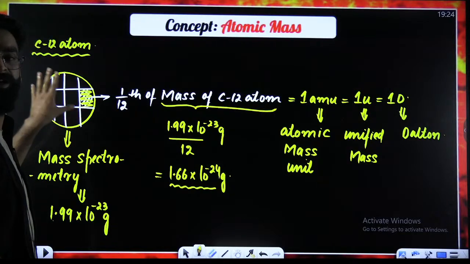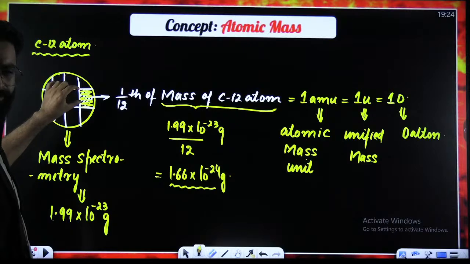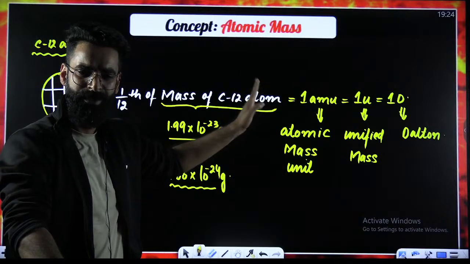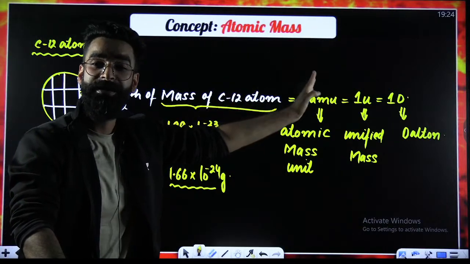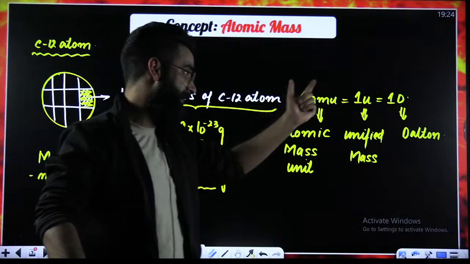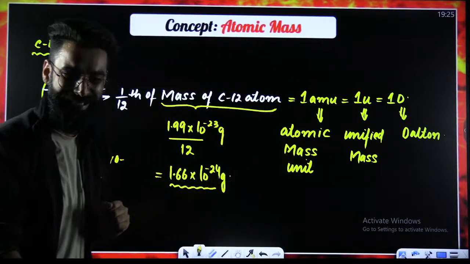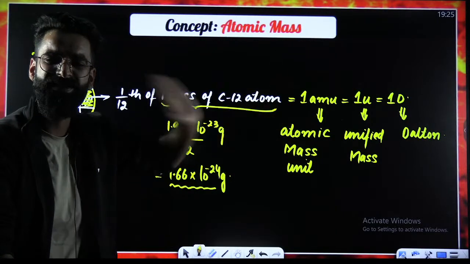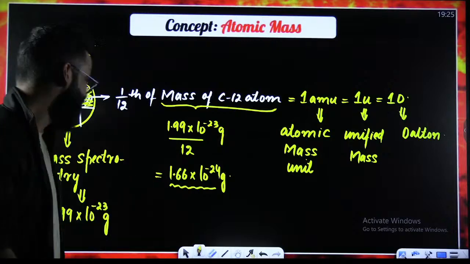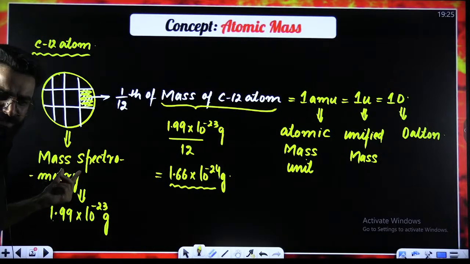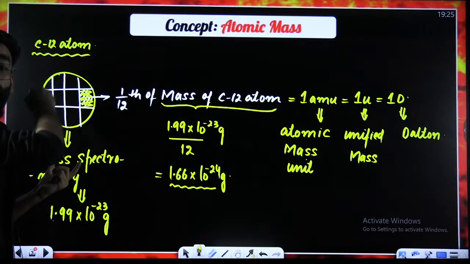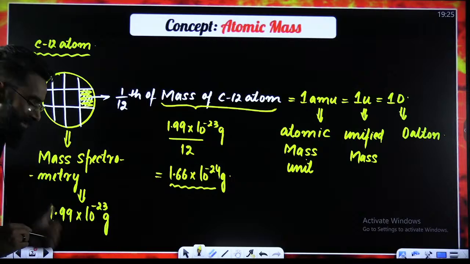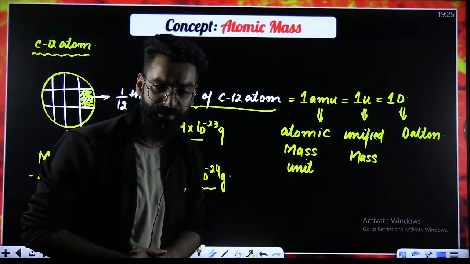After dividing it into 12 equal parts, I took a small part over here. And the mass of this small part is 1/12 of the mass of carbon 12 atom, which from now onwards you'll be calling 1 AMU, or 1 U, or 1 D. AMU stands for atomic mass unit, U stands for unified mass, and D stands for Dalton. Scientists used a technique called mass spectrometry, with the help of which the mass of the whole carbon 12 atom was calculated. It came out to be 1.99 into 10 raised power minus 23 grams.